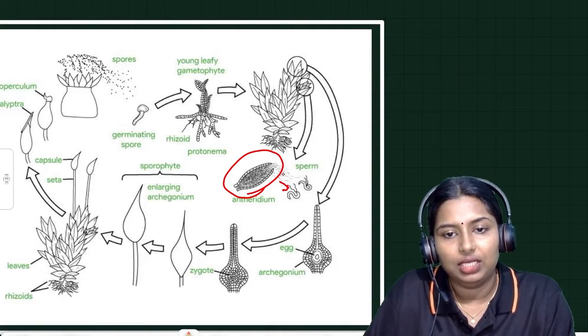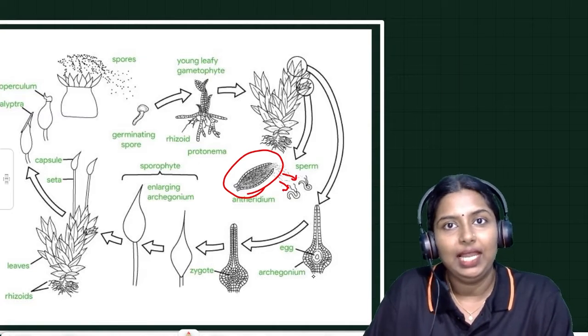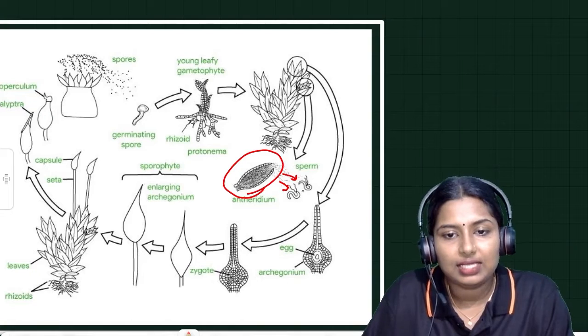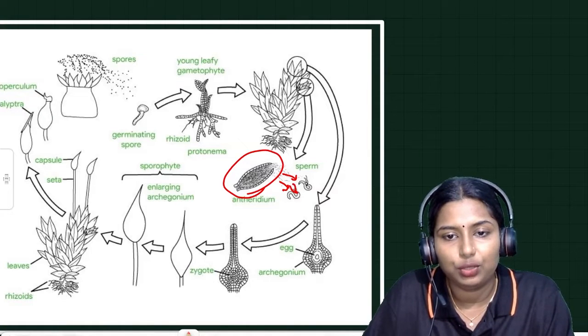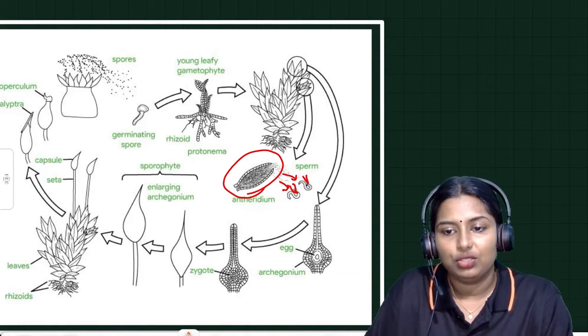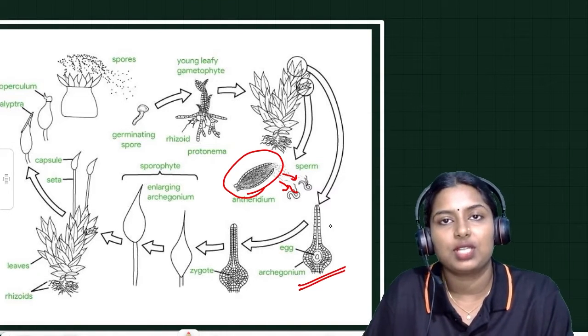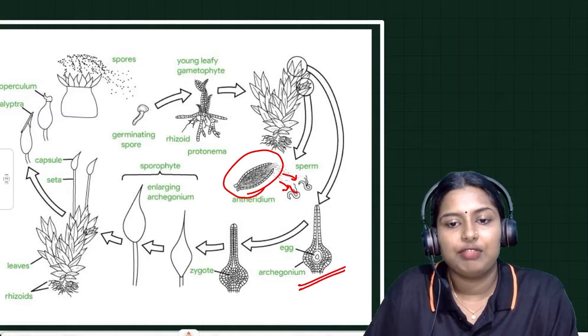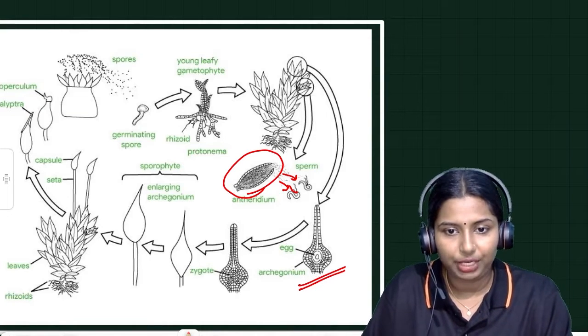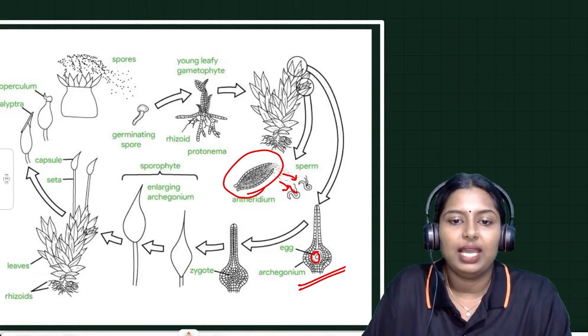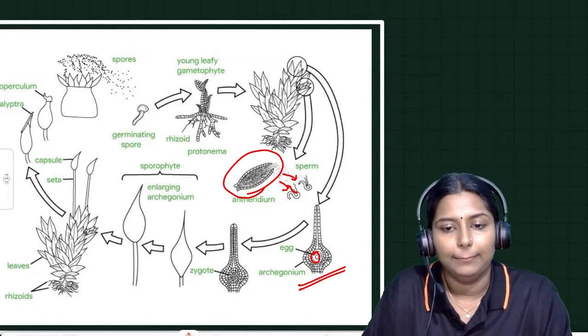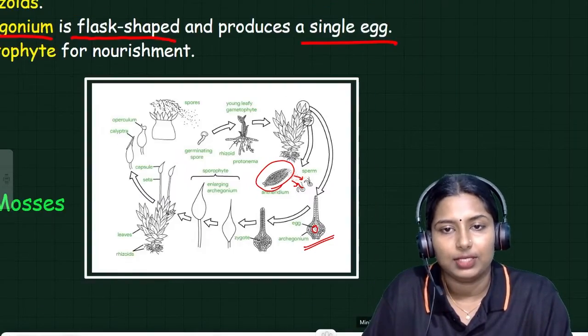And these two are the male gamete, antherozoid. Here you can see two flagella, so it is called biflagellate. And this is the flask-shaped structure of archegonium. And the egg is produced inside this archegonium. You should remember these points.